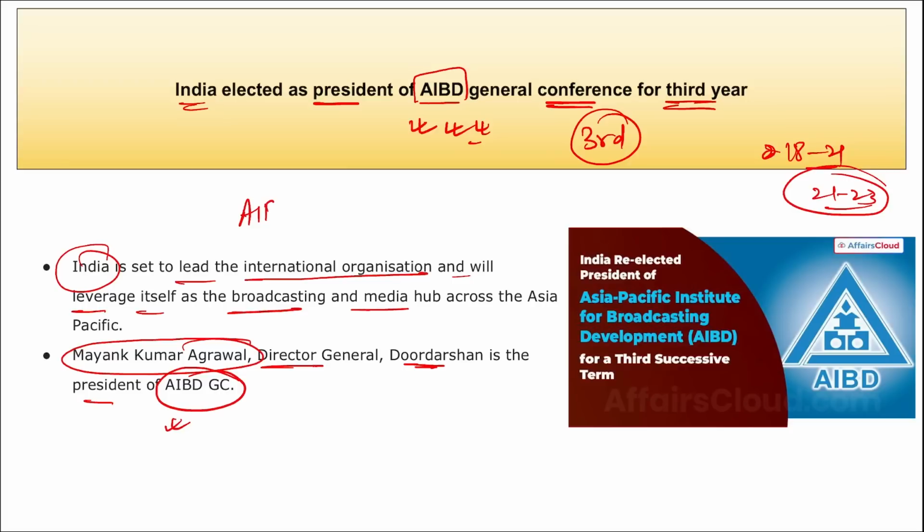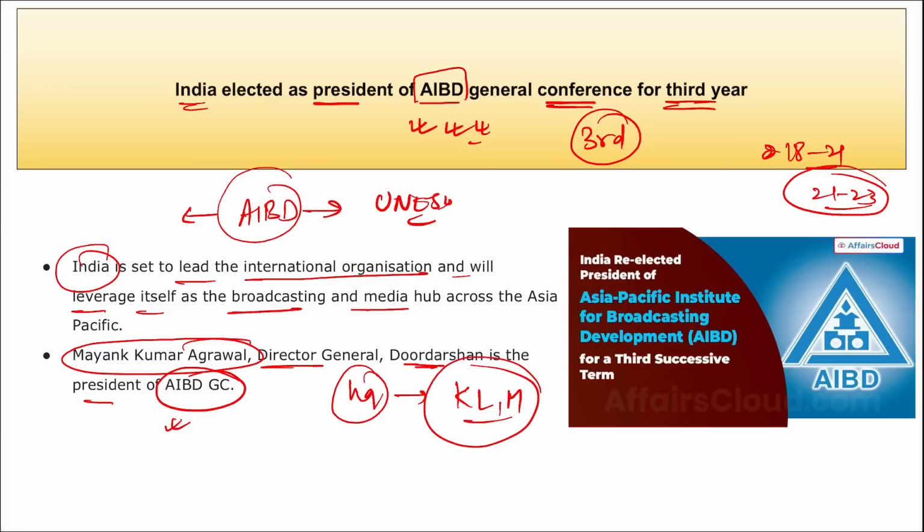Another thing, remember, AIBD was established under UNESCO, and this AIBD is a regional intergovernmental organization, right? And it is in the field of electronic media development. Then if we talk about AIBD, we just saw who is the president here, Mayank Kumar Agarwal, right? And where is the headquarter of AIBD? It is in Kuala Lumpur, Malaysia. Correct? And India has been elected as the president for AIBD for third consecutive year.